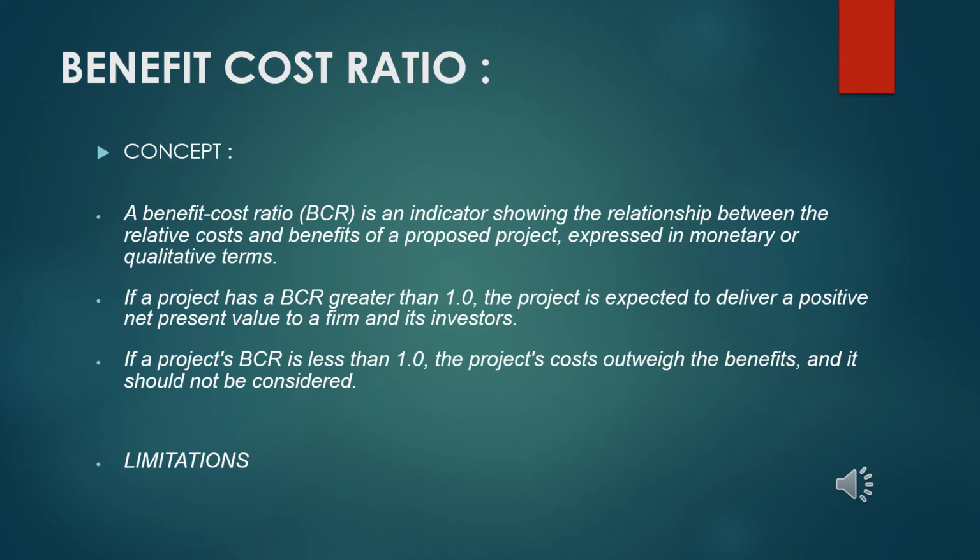Simply following the rule that greater than 1 means success and less than 1 means failure can be misleading and can provide a false sense of comfort with a project.